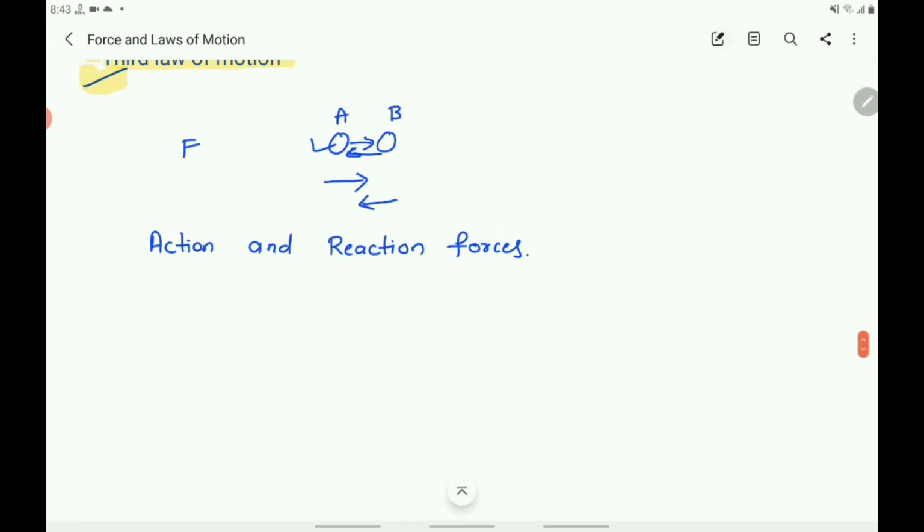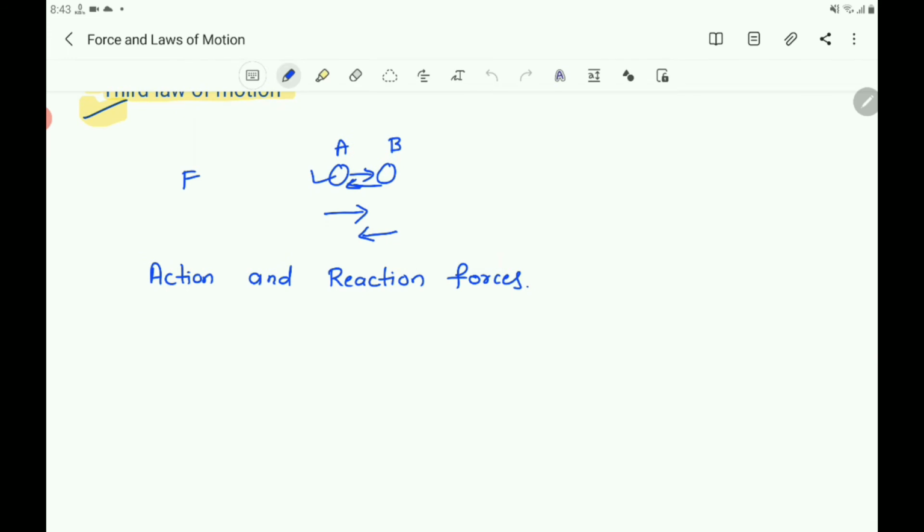Suppose you are standing at rest on the road and intend to start walking on the road. You must accelerate, and this requires a force in accordance with the second law of motion. And what is the force here?